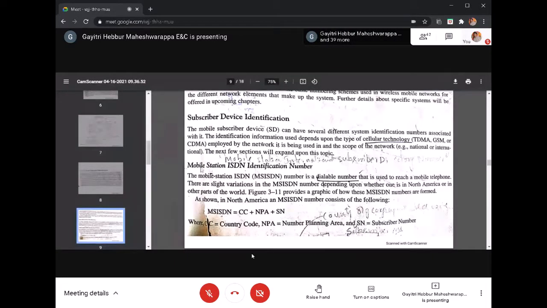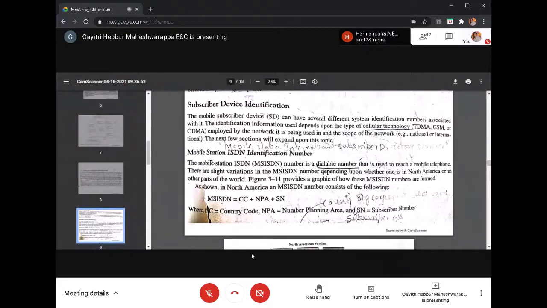We can see the mobile station ISDN identification number, the MS ISDN number. ISDN means mobile station international subscriber directory number, I think. It is a dialable number. When you are going to receive a call, that is the MS ISDN number. It consists of a country code, number planning area, and subscriber number.